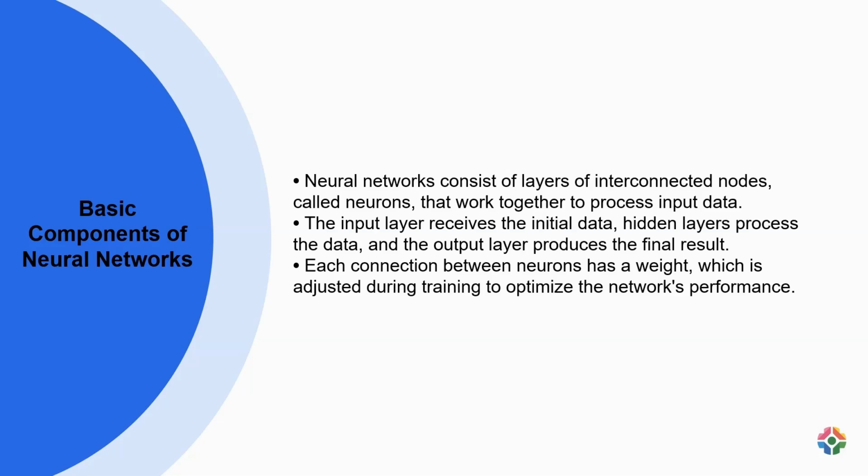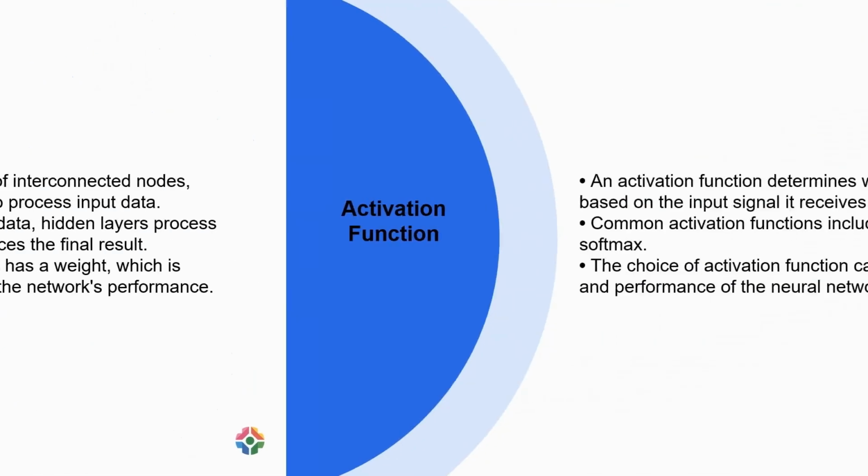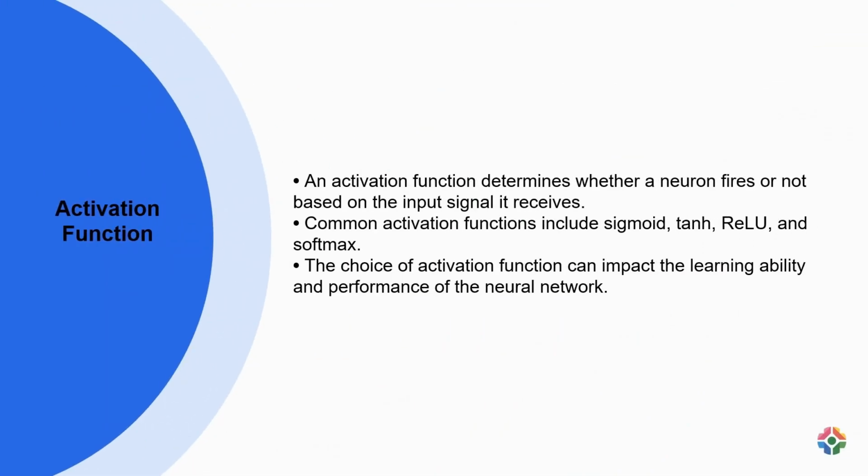For example, in image recognition, a neural network's layers process pixels to identify objects in images accurately by adjusting connection weights in recognizing patterns effectively. Activation functions play a crucial role in determining the output of a neuron in a neural network based on the input signal received. Examples of activation functions include sigmoid, tanh, ReLU, and softmax. The selection of the activation function can significantly influence the learning efficiency and overall performance of the neural network.